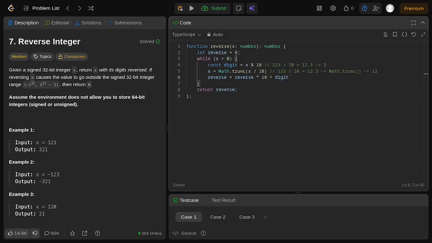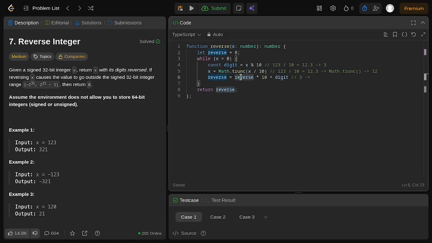That way, since we have the value of reverse as 0, 0 will be multiplied by 10 and we still get 0, but plus digit we get the value of 3. That is the first iteration. On the second iteration, we extract 2 as our digit, and x will be 1, because using Math.trunc on 12 divided by 10 gives 1.2, but truncating it we get only 1 as the new value of x, already mutated inside the while loop. But since it is a parameter, we should not worry about it being mutated or not.